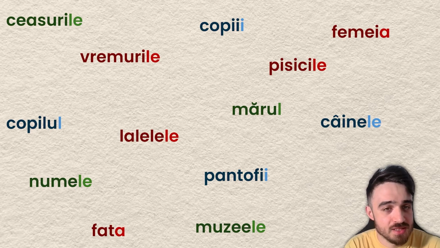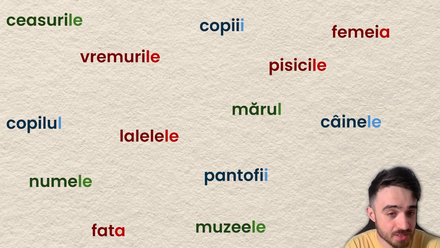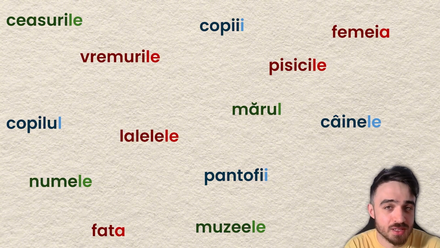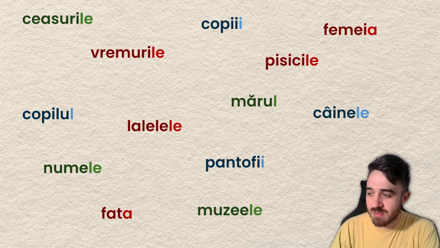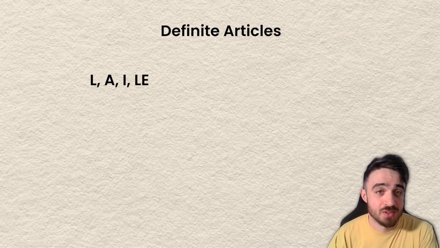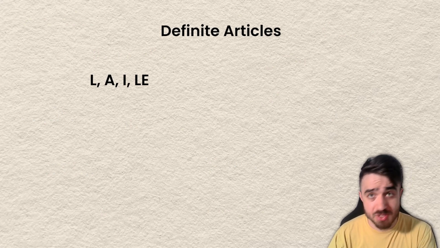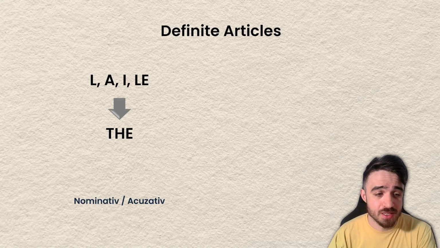All these endings are obviously a definite article. The ones that have a slightly different color at the end of the nouns are definite articles. So all of them go at the end. All the definite articles, L, A, I, or LE, depending on gender and number, go at the end.